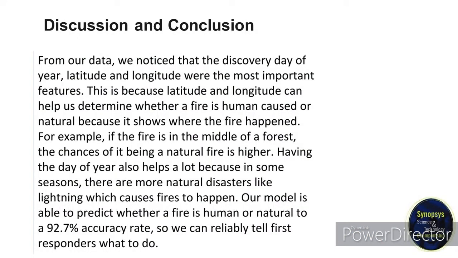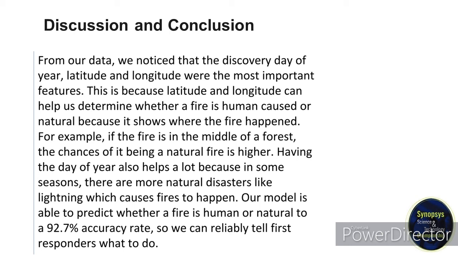Throughout our research, we found which variables matter more than others. For example, longitude and latitude are more important than the year of the fire. If our AI engine finds out that the fire is located in the middle of a forest, the chances of it being a natural fire is much higher. However, if a fire is found in the middle of a city, the chances are it is a human-caused fire. As mentioned above, we use a decision tree in our AI engine. The results showed that most naturally caused fires are in areas with wildlife.